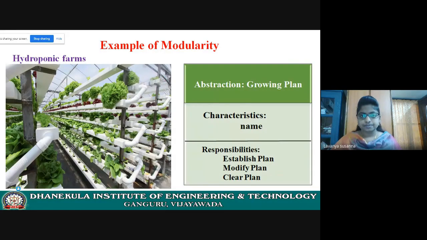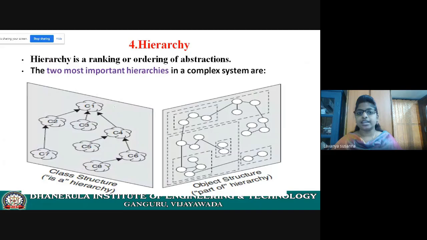Next, hierarchy. Already you know this hierarchy, right? Every complex system must have hierarchy. Then only you can understand all the parts of the system. If it is not following hierarchy, you cannot understand the parts of the system.